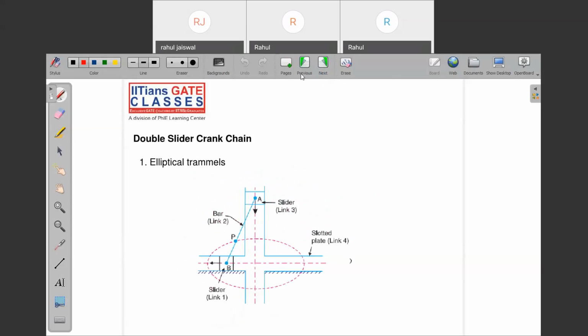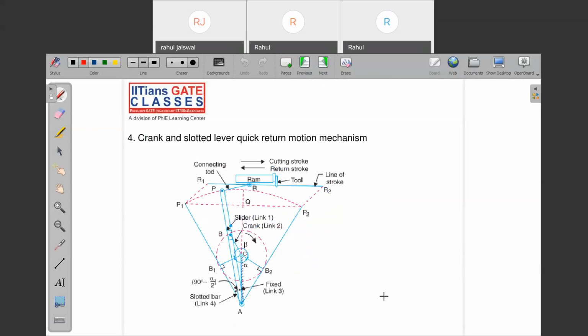Now, in this section, we were discussing the different mechanisms, and we got to know there is one mechanism for the single slider crank mechanism. Which link are we fixing in the crank slotted lever mechanism? You know how we get the inversions of the mechanism by fixing different links. So in the same format, can you tell me by fixing which link we are getting what? Crank slotted lever mechanism. Tell me.